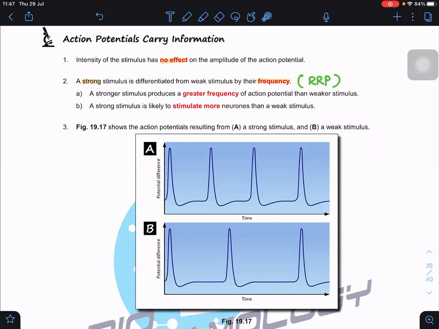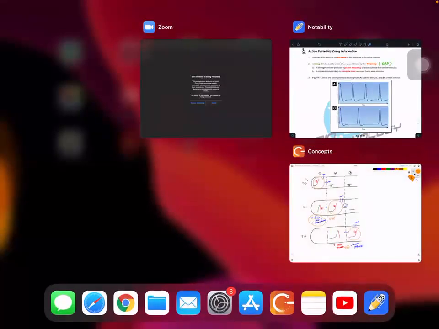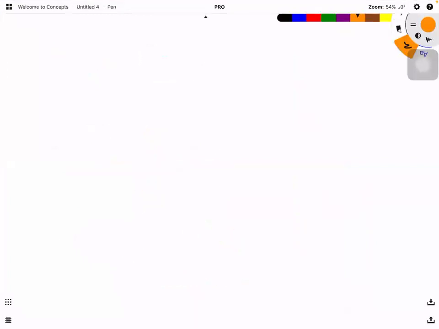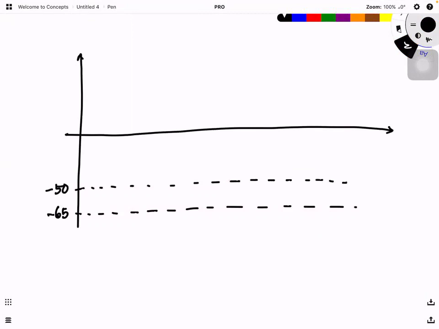Now let us look at how we can generate greater frequency. Let us look at this, a strong stimulus. Now let me draw this again. So this is the resting potential, -65. Then we have the threshold potential, -50. And then you have the maximum, +40, for the membrane potential.